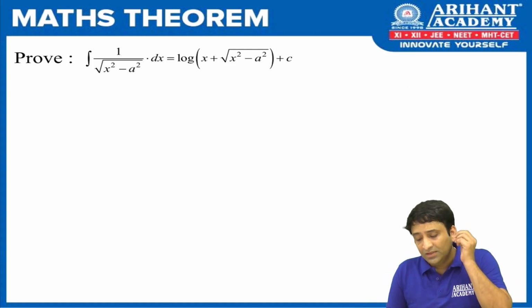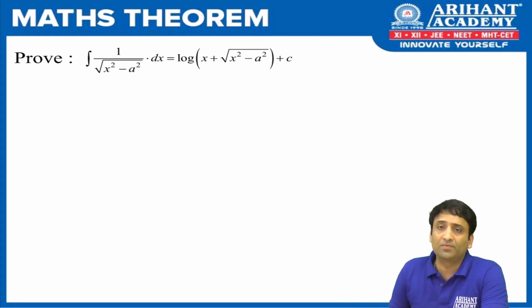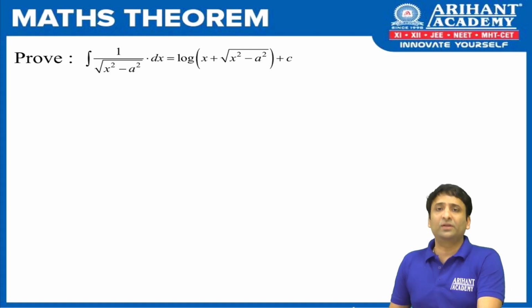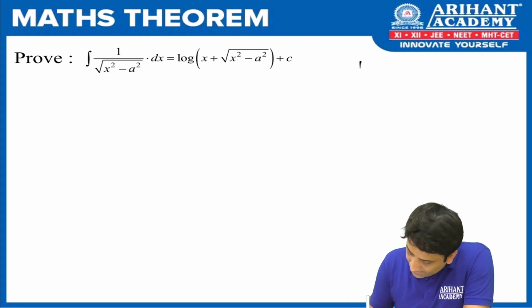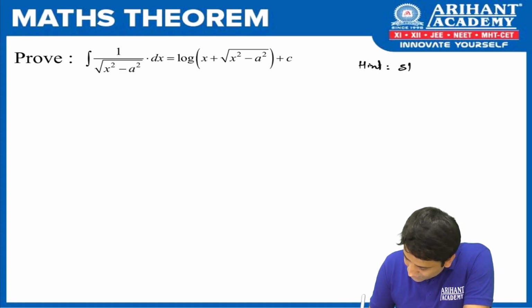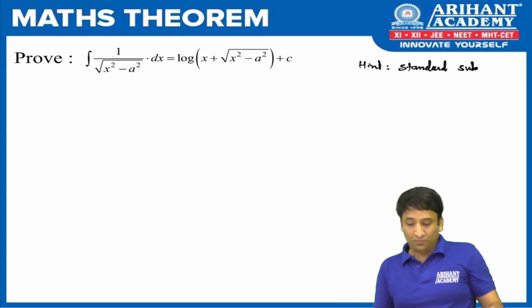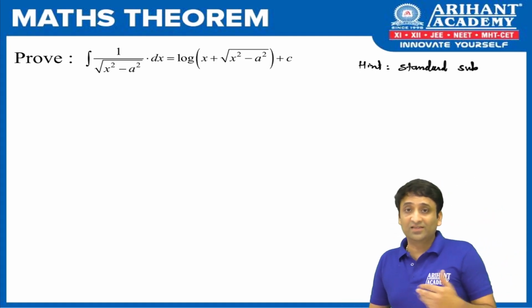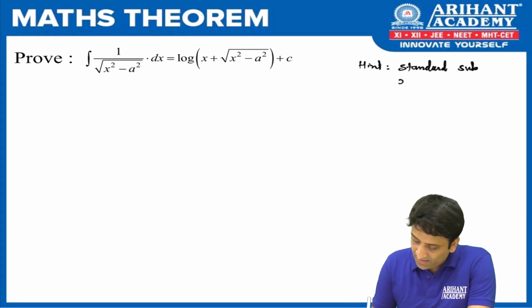It is integration of 1 upon under root of x square minus a square dx as log of x plus under root of x square minus a square plus c. Now how do we prove that? I said the hint remains the same. We use a standard substitution. And I hope now, with the 4 proofs done, you'll be able to identify the substitution well in this. If not, then just follow my instruction.